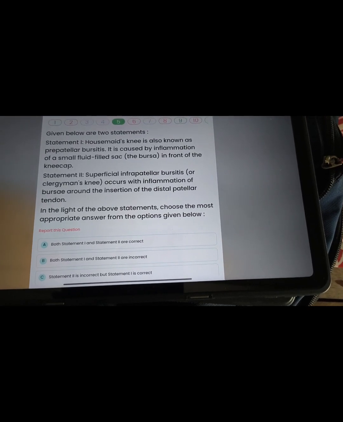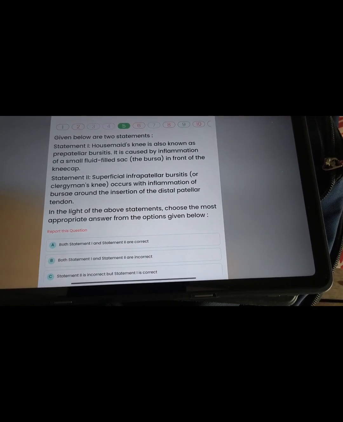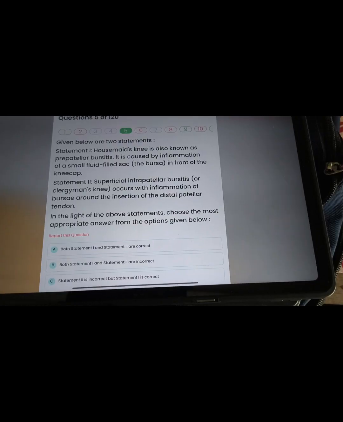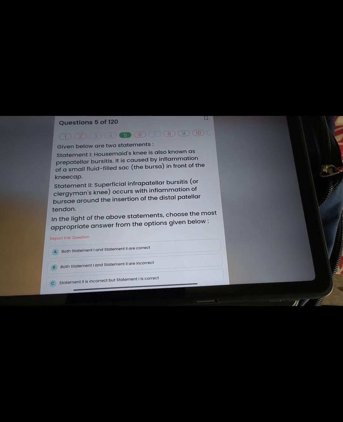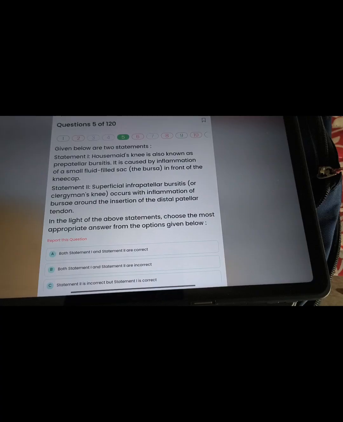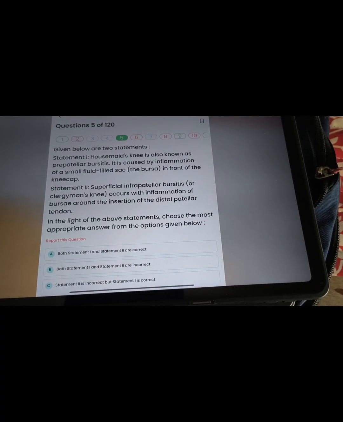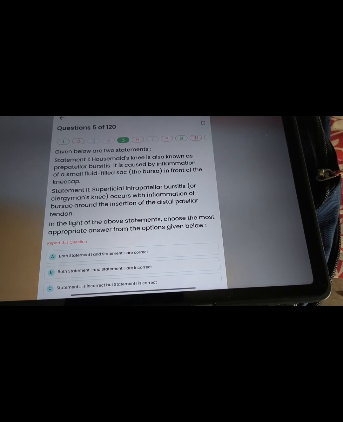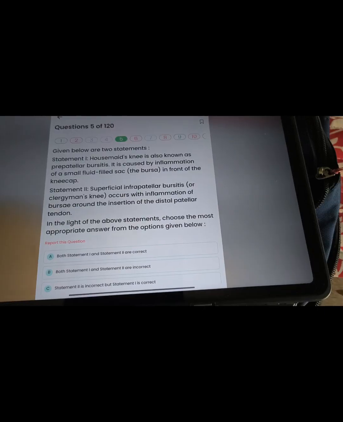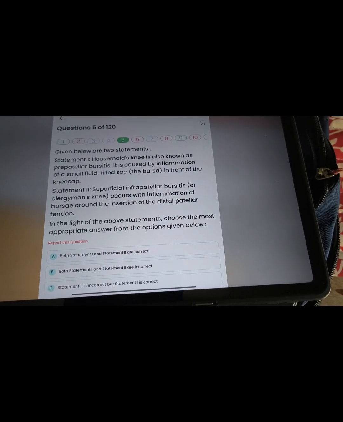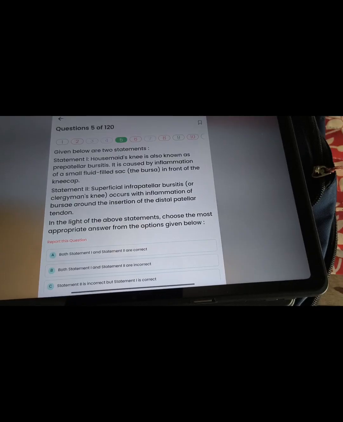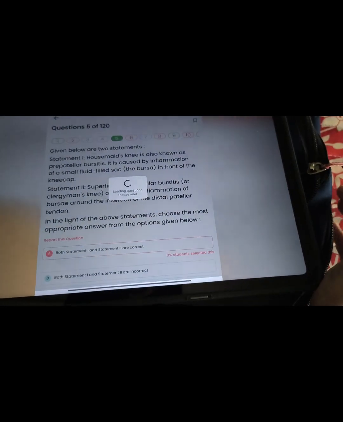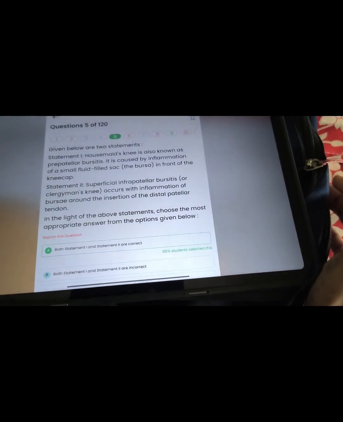Housemaid knee. Two statements are given. Housemaid knee, also known as prepatellar bursitis, causes inflammation of the bursa. Superficial infrapatellar bursitis occurs with inflammation of the bursa around the insertion of the distal patellar tendon. It comes from anatomy. So, if you know the anatomy of housemaid knee and what the insertion is, you can answer correctly. So, I take both statements are true.